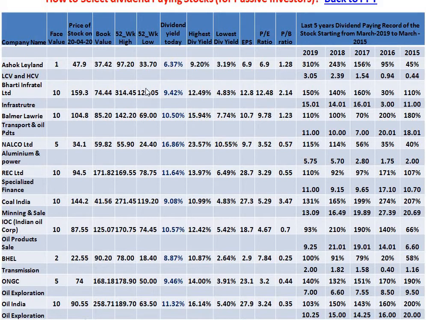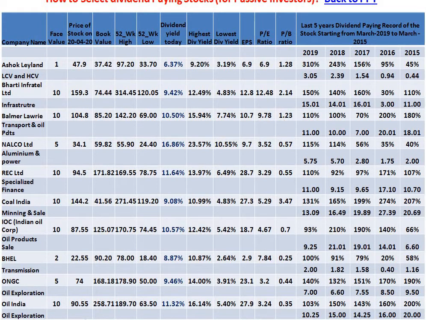When the lowest rate was 120, yield was maximum, 12.49. And then when the rate went up to 314, yield went down to 4.83. As the price of the share goes up, dividend yield will come down. Another good company is Balmer Lawrie. You can see this stock. Book value of 85, available at 104.